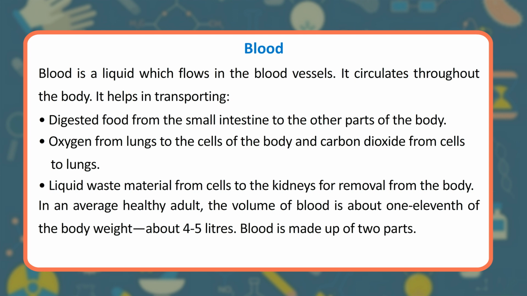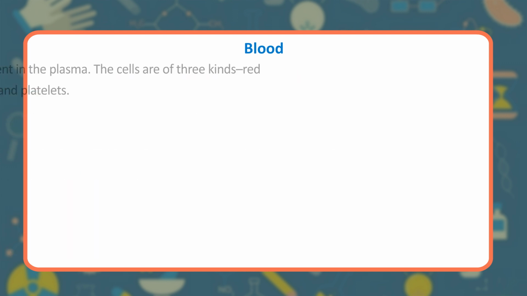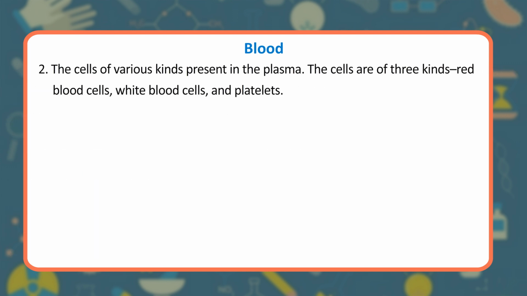In an average healthy adult, the volume of blood is about 1/11 of the body weight, about 4 to 5 liters. Blood is made up of two parts. 1. The fluid part called the plasma. 2. The cells of various kinds present in the plasma. The cells are of three kinds: red blood cells, white blood cells, and platelets.